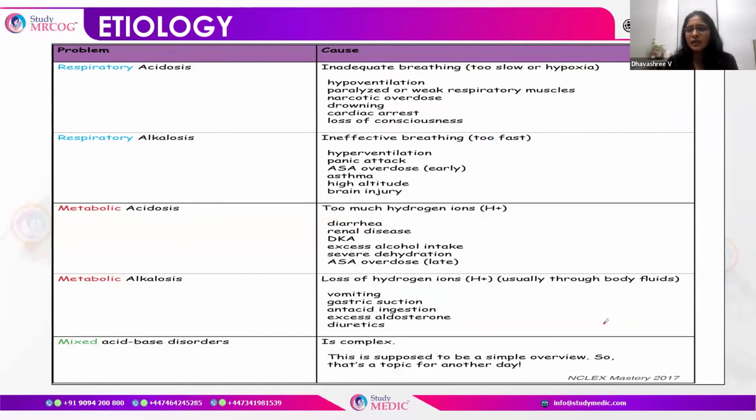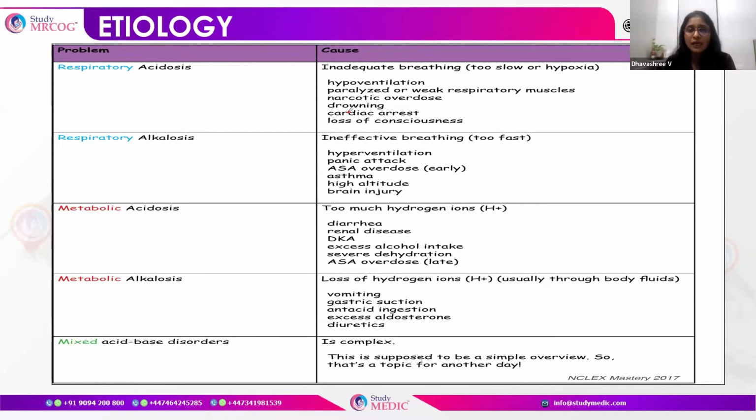So what are the etiologies of the different disorders? We are going to talk about only simple disorders. Respiratory acidosis is basically hypoventilation, where there is inadequate breathing. Causes include paralyzed or weak respiratory muscles, narcotic overdose, drowning, cardiac arrest, and loss of consciousness.